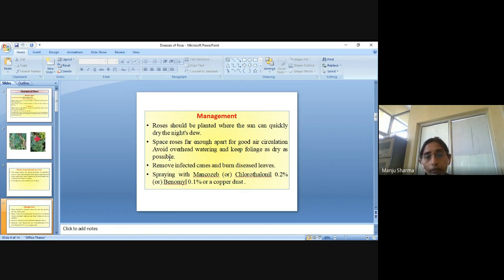So spraying with mancozeb or chlorothalonil 0.2%, or vendex oil 0.1%, or a copper dust. So these are the management measures of the disease, that is the leaf spot or black leaf spot of rose.